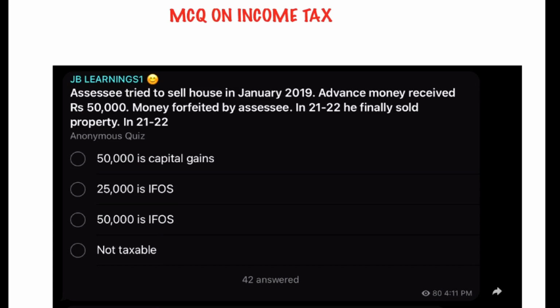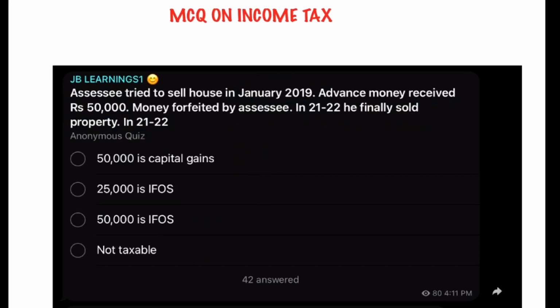SSC tried to sell his house in January 2019. Advance money received was rupees 50,000. Money forfeited by SSC. In 21-22, he finally sold the property. The MCQ has given us four options: capital gains 50,000, 25,000 IFOS, 50,000 IFOS, and not taxable.